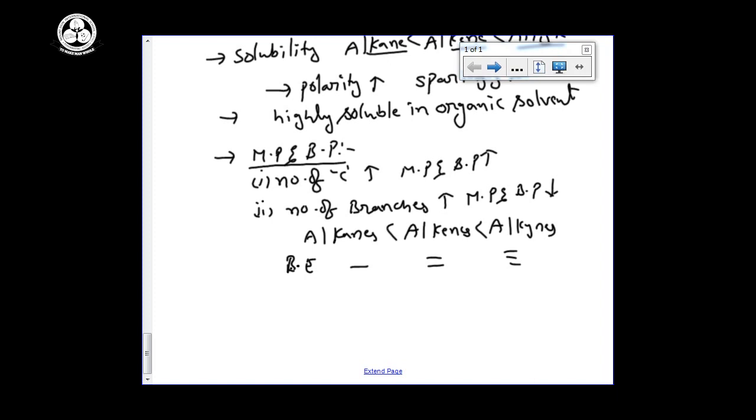Why? Because more bonds mean more bond dissociation energy, so higher melting and boiling points. Moreover, you can observe carbon bond length. Single bond length is large, double bond length is somewhat small, and triple bond length is very small. So bond length decreases, bond energy increases, and so melting and boiling points increase.